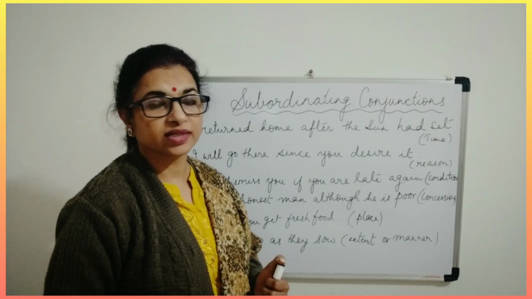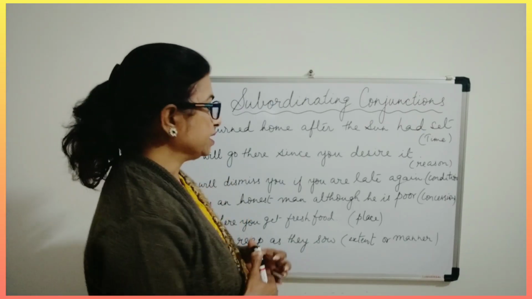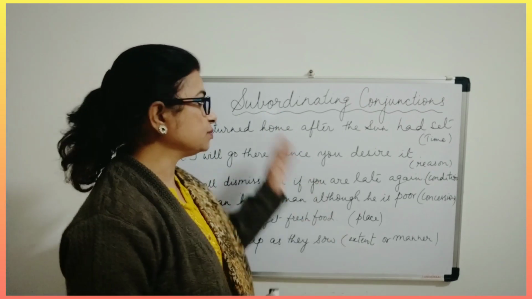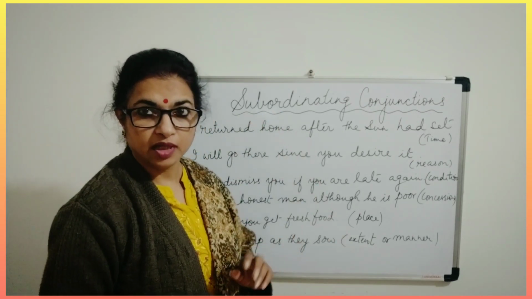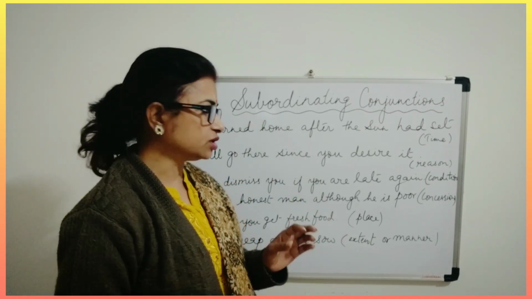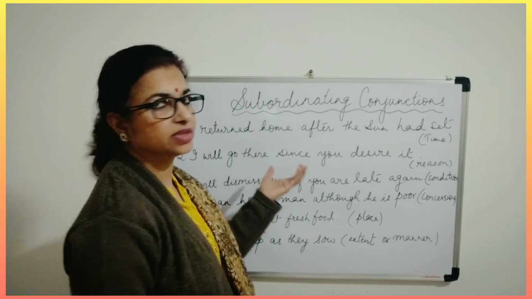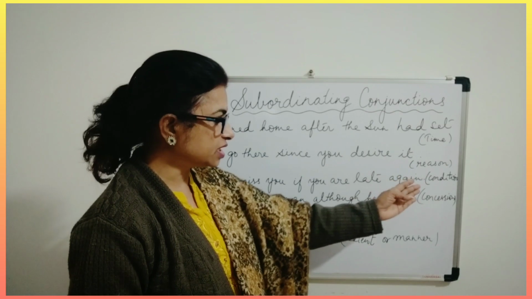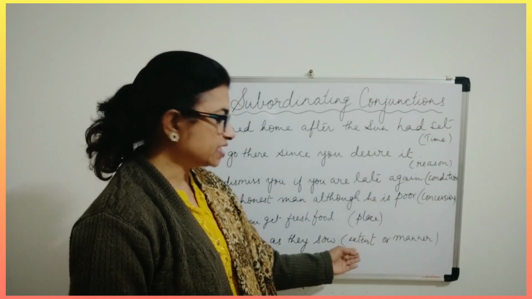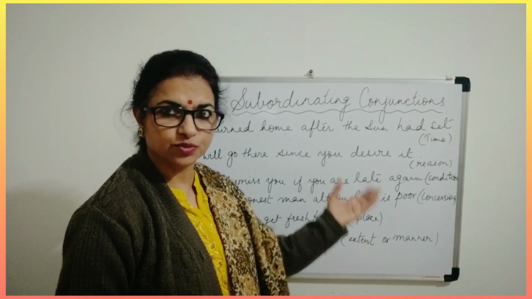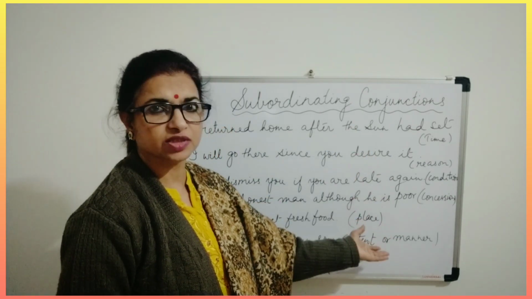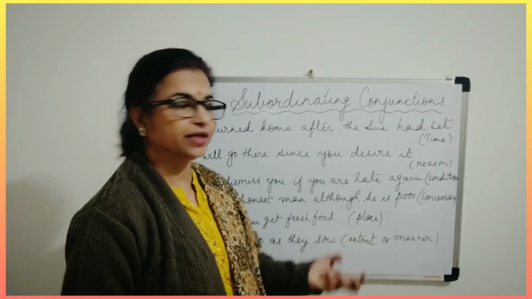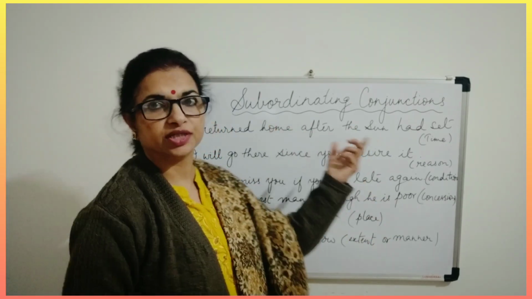Now children, don't get confused by the functions that the subordinating conjunctions perform. It is very simple, it's not at all difficult. You just need to understand, because you have already studied time, reason, condition, concession, place, extent or manner. You know the meaning of these words.